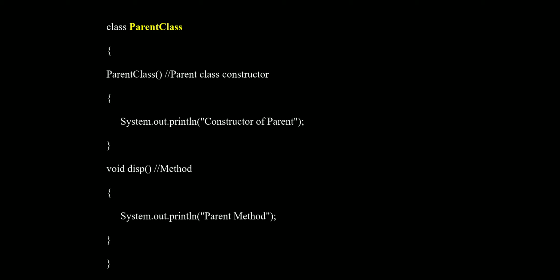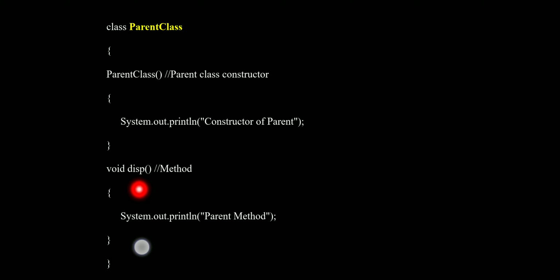In this example, first we declared one class, that is the parent class. Class is a keyword, Parent class is the class name. In this class we write one constructor and one method. The constructor is Parent class and the method name is display. In the parent class constructor we print a constructor of a parent with the help of the output line, that is System.out.println.